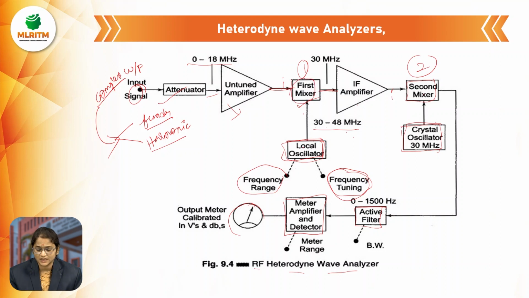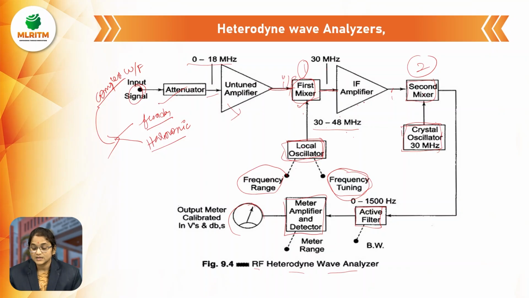What is this first mixer? How do we get its output? The output is the difference between the input signal and the local oscillator signal, and then we get the output as 30 megahertz. Here we take the first mixer's input signal and one more input, the local oscillator. The difference between the untuned amplifier's output signal and the local oscillator gives us the output of 30 megahertz, and that is given to the IF amplifier.